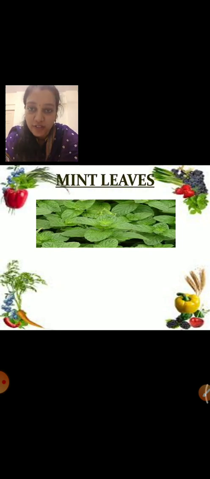Have you seen this vegetable before? Yes. I'm sure your mama must have surely brought this at home. This is mint leaves. In Hindi it is called pudina. If you ask mama that do we use pudina? Yes, we use it. In English you will say mint leaves. You will not say pudina. Okay? And you know where these leaves are used mostly?